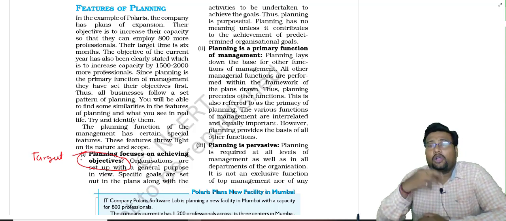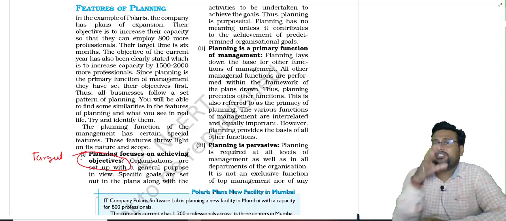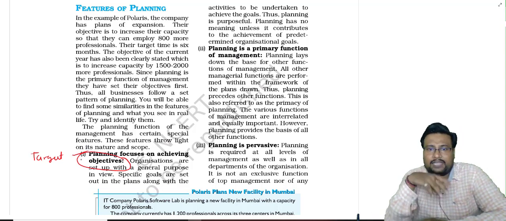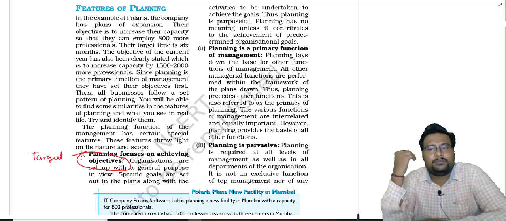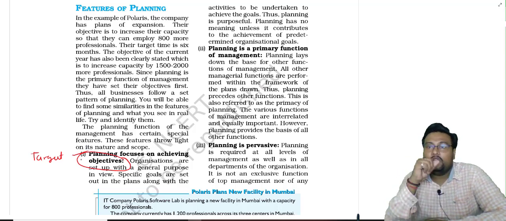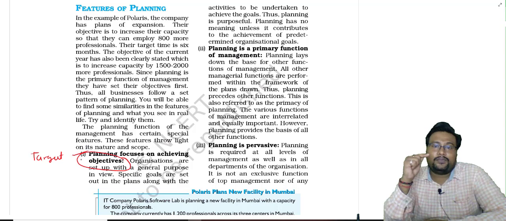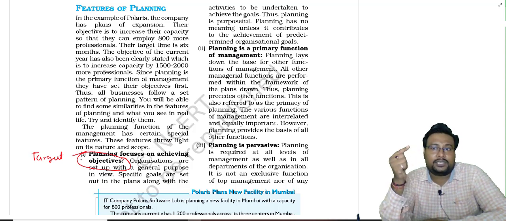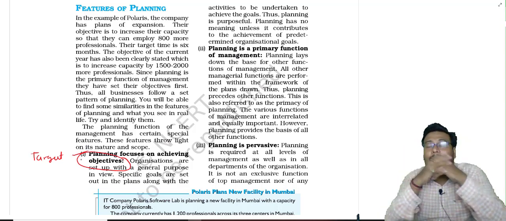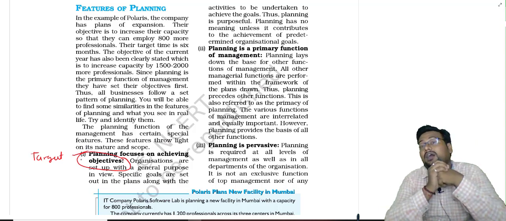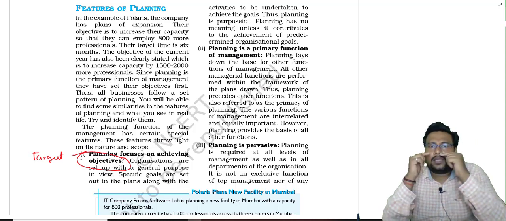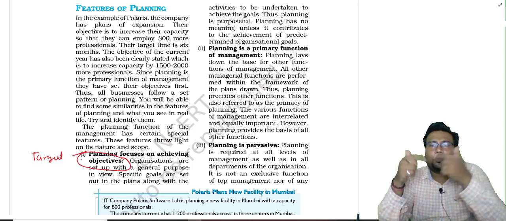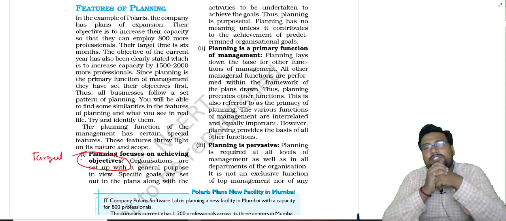Similarly, if it is an organization and the organization sets a target that it has to increase its profit by 10%, then for increasing the profit by 10%, the business has to think in advance about the available ways to achieve the profit target of 10%.